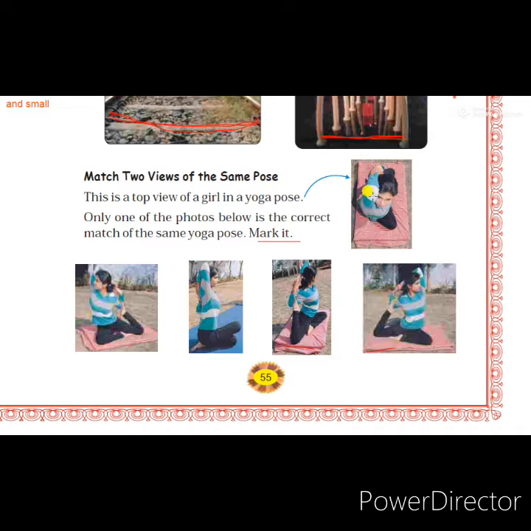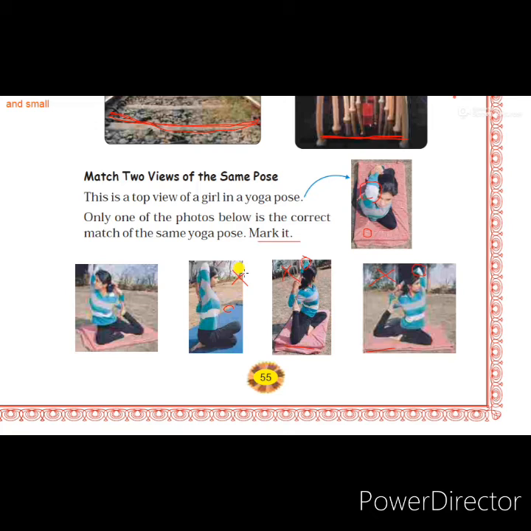See, start from the right side. The first one, here the right hand she has folded, but in this picture she has folded the left hand. So this picture is not matching with this pose. This picture is also not matching, it is also the left hand showing. But see this picture and the first picture are somewhat the same, both are right hand, but we cannot match it because here the carpet is blue color, and here the picture has a pink color, so this is also not matching. So these three pictures are not matching.